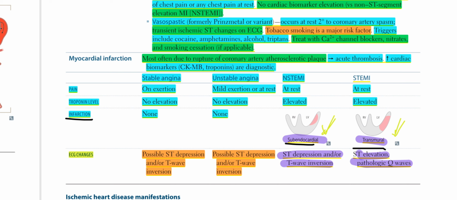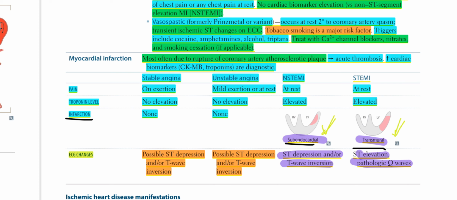Stable angina: pain on exertion. Unstable angina: with mild exertion or at rest, there will be pain. In NSTEMI, there will be pain at rest. In STEMI, the pain will also be at rest.